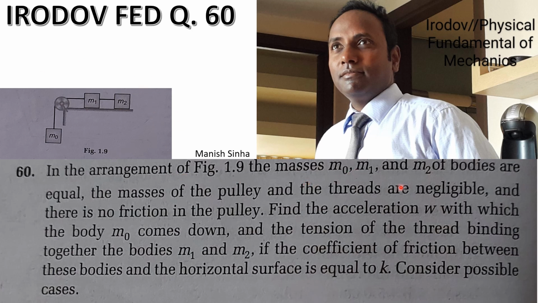The masses m0, m1 and m2 of bodies are equal. So these three masses are equal. The masses of the pulley and the threads are negligible, means we can consider them as 0. And there is no friction in the pulley.